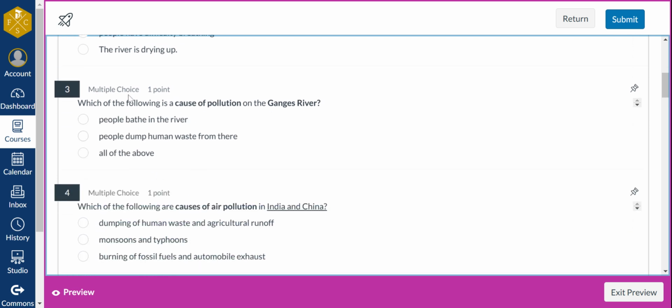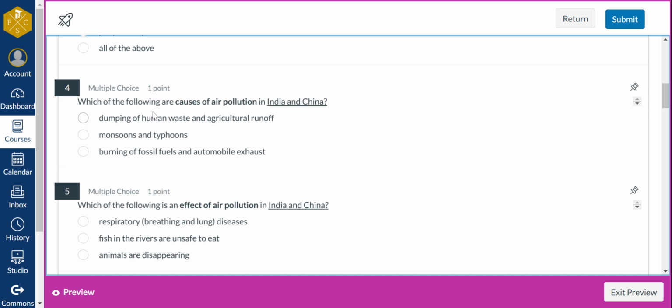Number three, which of the following is a cause of pollution on the Ganges River? What's creating pollution on the river? People bathe in the river, people dump human waste from there, or all of the above?